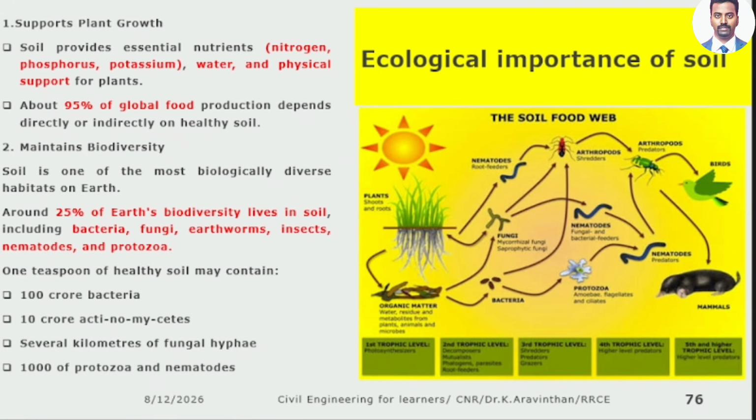What is the second ecological importance? It maintains biodiversity. Above the land, we have a number of species. Inside the soil, I have told you the soil depth is only from your floor to the height of the projector. How many living species are there? 25% of the world's living species are in soil. How can there be living species inside the soil? There are bacteria, then pathogens. These are all the species for which soil is the host.